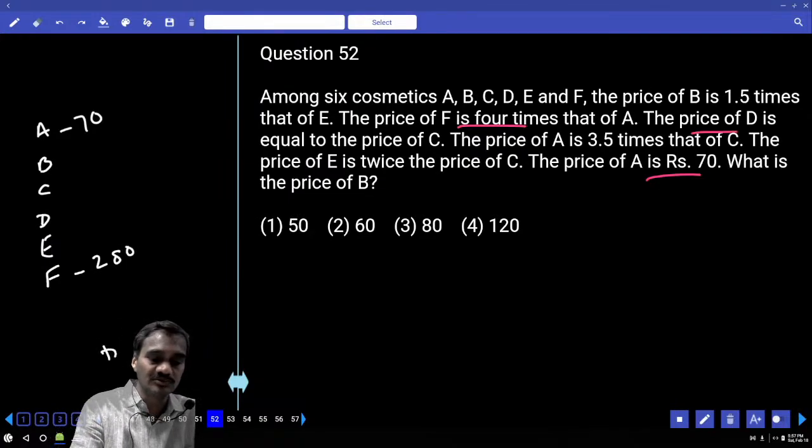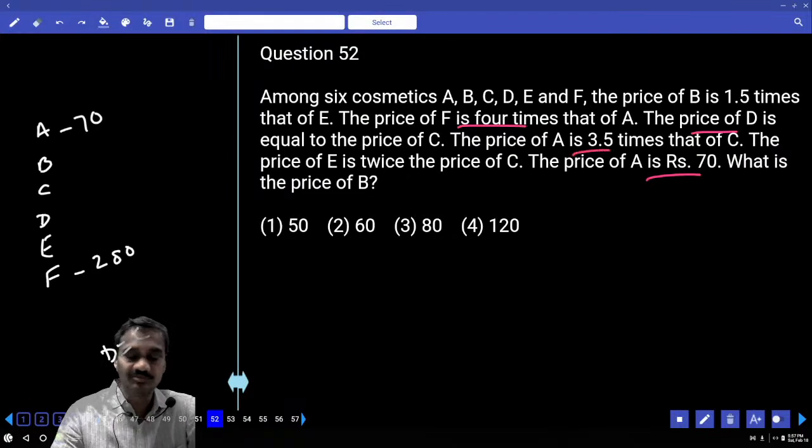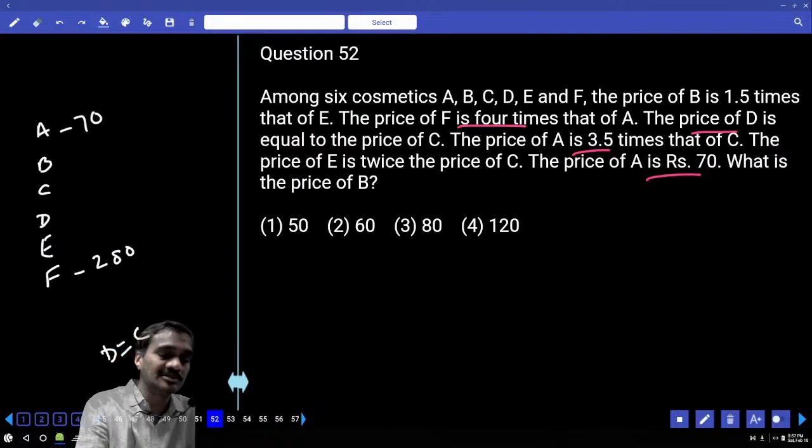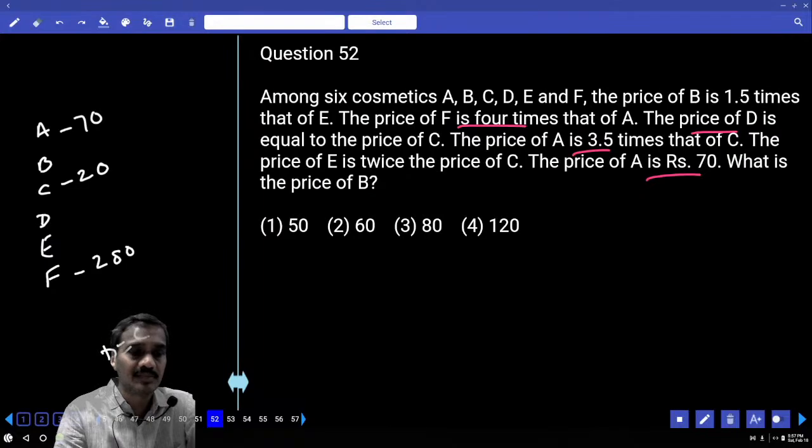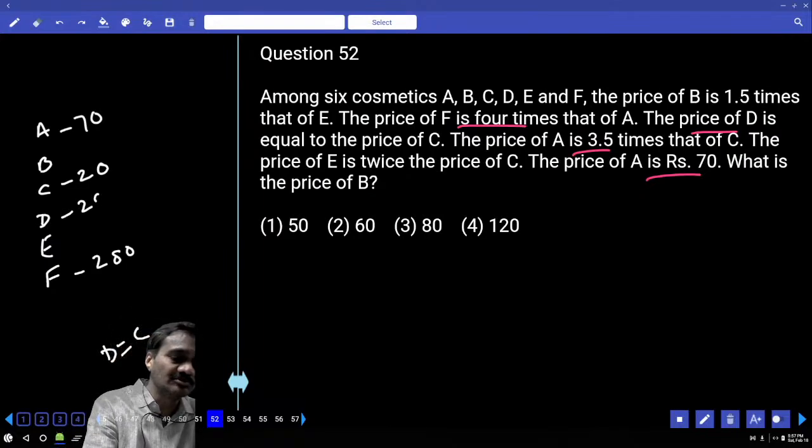Now D equals C, as of now we do not know. A is 3.5 times that of C. So what must C be? C must be 20, because 3.5 into 20 is 70. And if C is 20, D must also be 20.